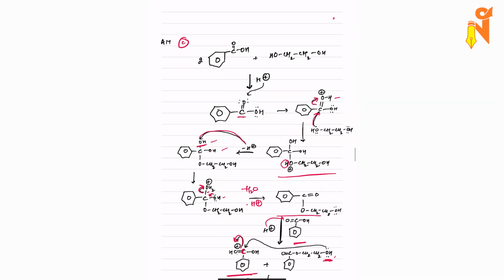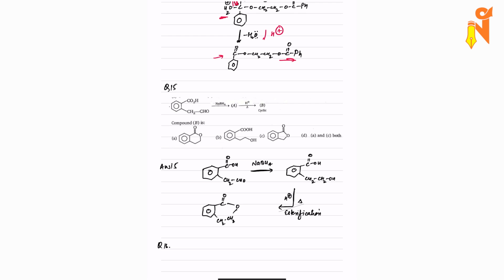I mean C. Now come to question number 15. In question number 15, again we have an aldehyde and a carboxylic acid on benzene, and we have NaBH4, which is doing the reduction, followed by H plus and heat. And we have been asked what compound B is going to form.